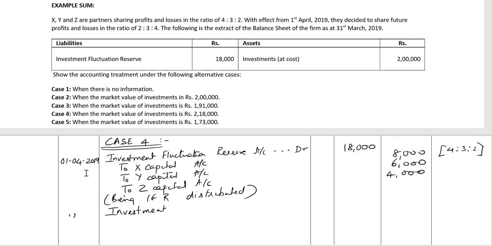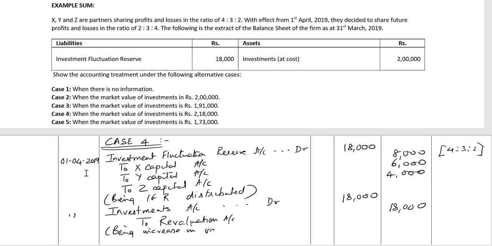So I'm debiting investments account, debit with 18,000 to revaluation account, 18,000, being increase in value of investments.